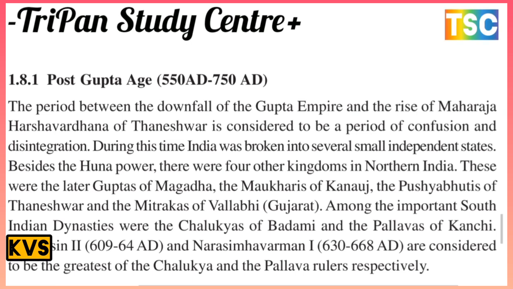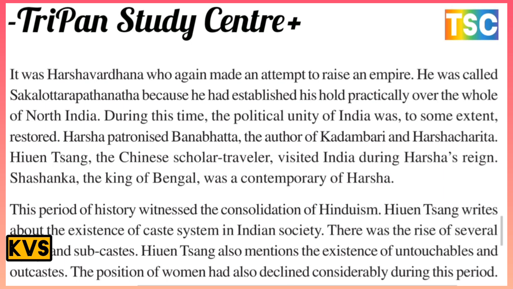Pulakeshin II, 609 to 642 AD, and Narasimhavarman I, 630 to 668 AD, are considered to be the greatest of the Chalukya and Pallava rulers respectively. It was Harshavardhana who again made an attempt to build an empire. He was called Sakala Uttarapathanatha because he had established a hold practically over the whole of North India.